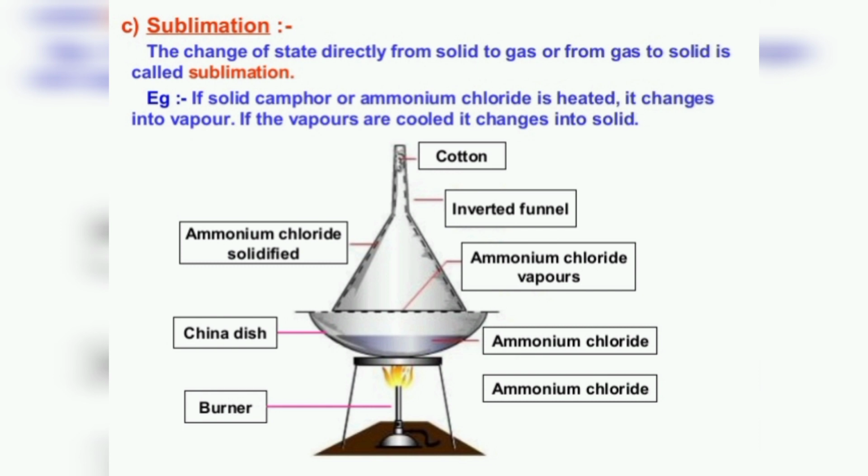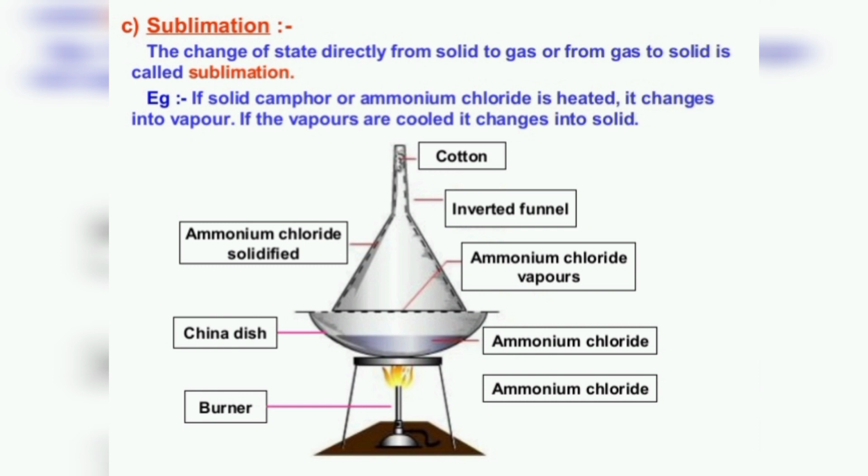What do you infer from the above activity? You will observe that the ammonium chloride directly gets converted into vapor without passing into the liquid state. These vapors get condensed on the cooler part of the inverted funnel, and the impurities present with the ammonium chloride are not volatile, so they remain in the solid state in the china dish. So on the cooler part of the inverted funnel, we get pure ammonium chloride. In this way we can say that ammonium chloride is a sublimable substance.